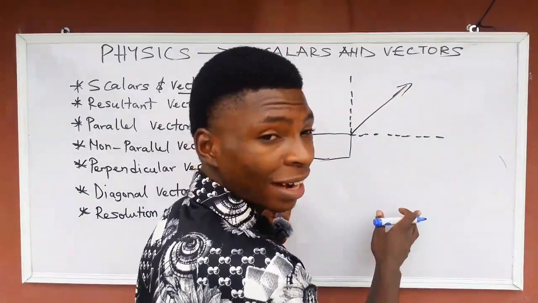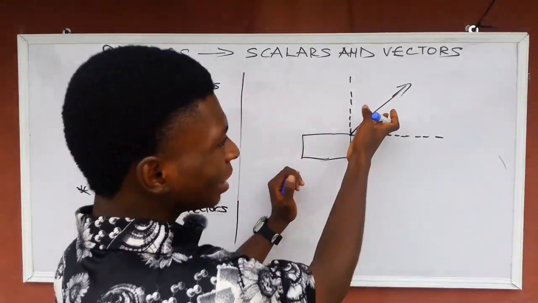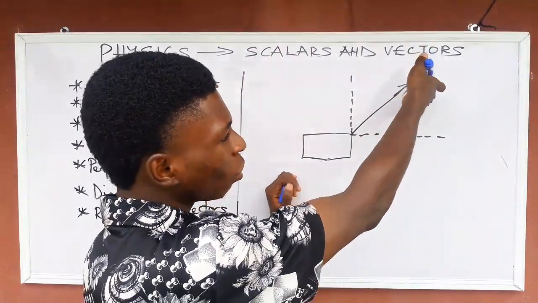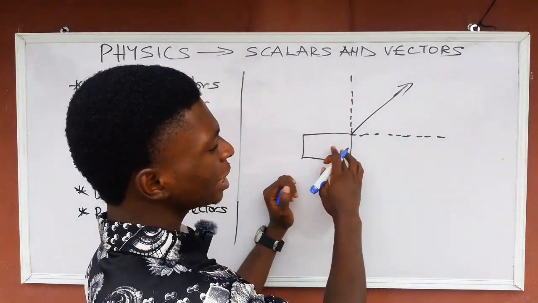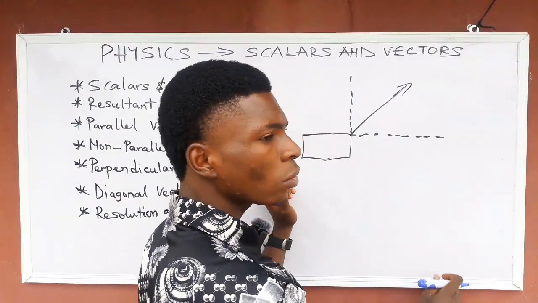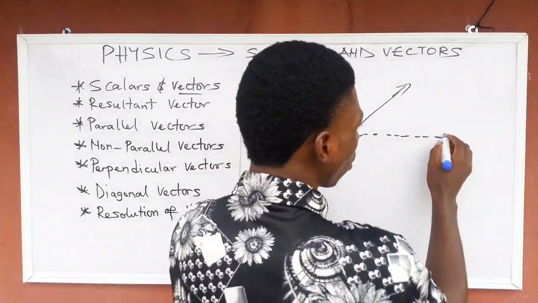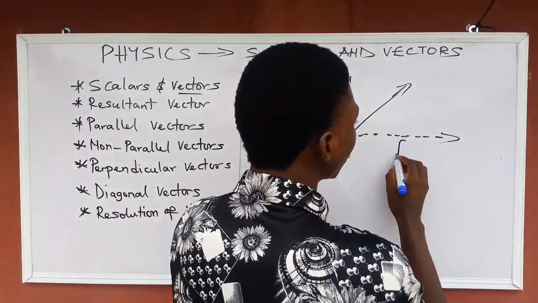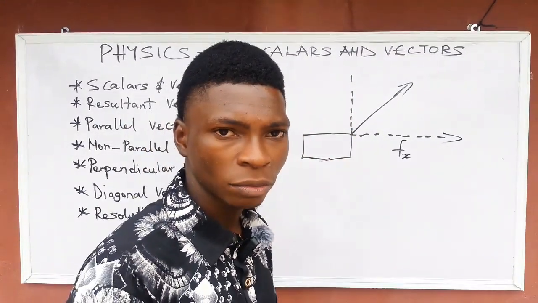This bag will be moving, and your direction is this side. But this bag is moving horizontally. So the force that keeps this bag moving horizontally is called the horizontal component, Fx. Are you getting the point now?